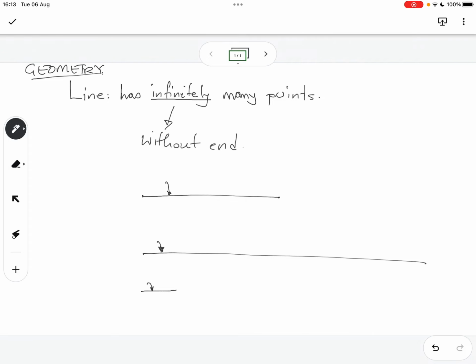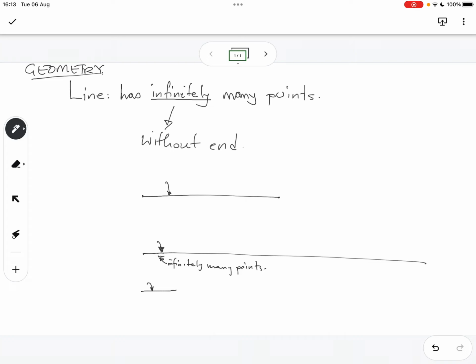You could have a point there and a point there, and in between them you still have infinitely many points. That's what that means. And then again, a line is the shortest distance between 2 points. Okay, that one is straightforward.